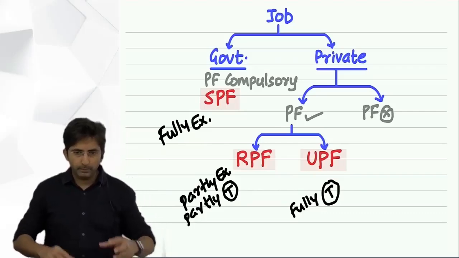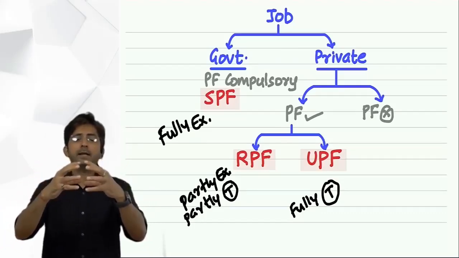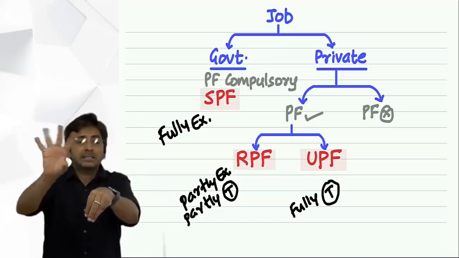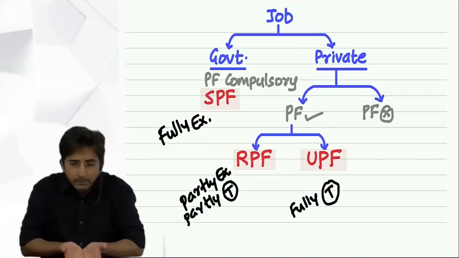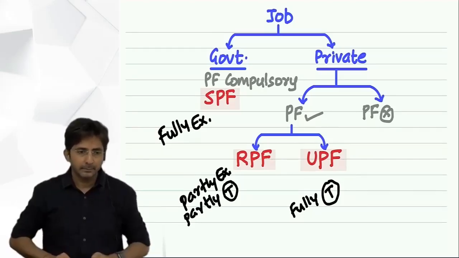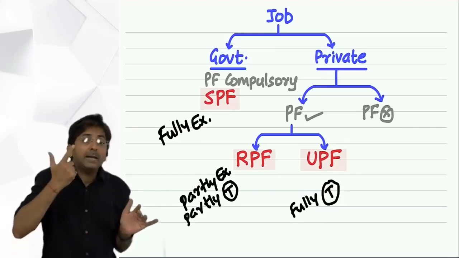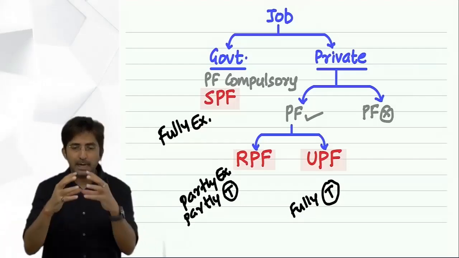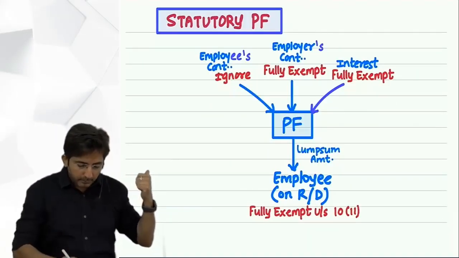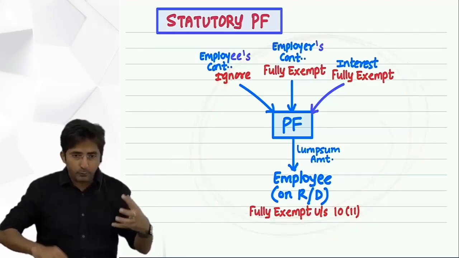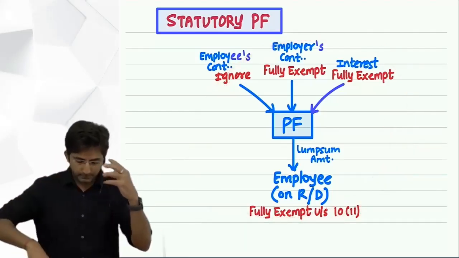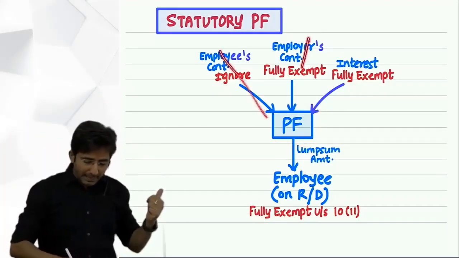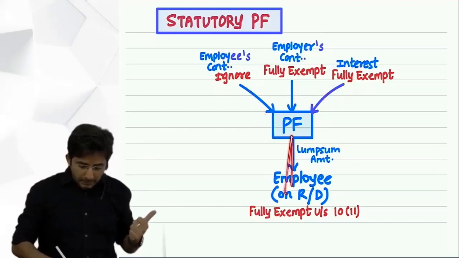But see, look at my action. In unrecognized provident fund, when money is accumulated, that time tax is not charged. But at the end, when you receive the lump sum amount, that time it is taxable. But at what time? Not during the service. See what action I am doing, I am actually drawing this thing. This drawing I am trying to show with my hands, okay? See, this is provident fund, and then arrows which are there on the top, and this lump sum amount means like this, okay?